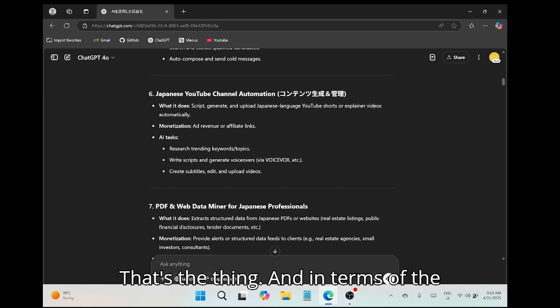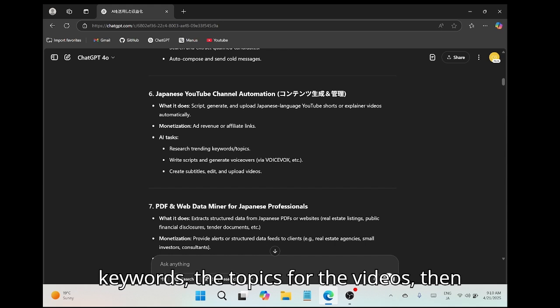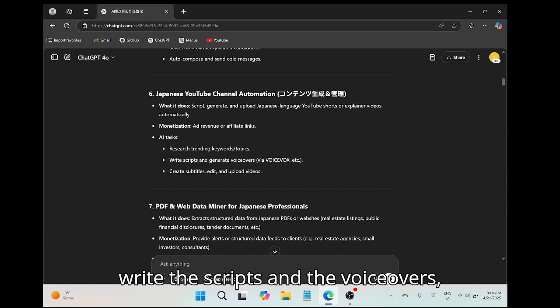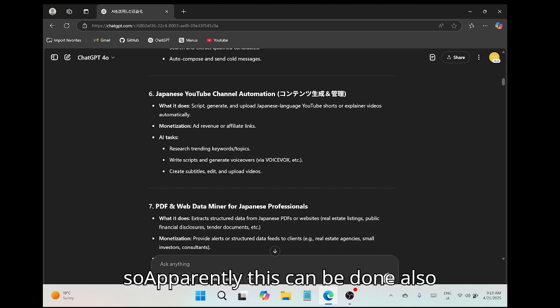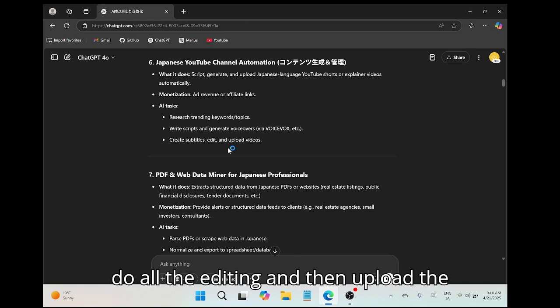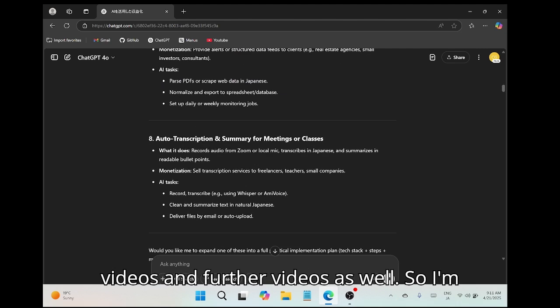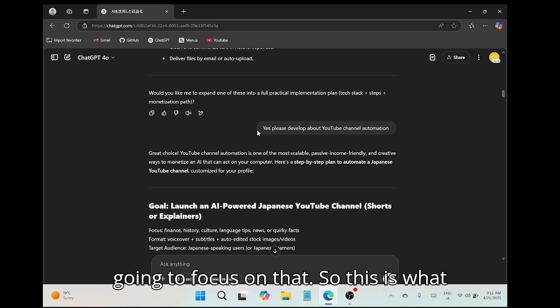That's the thing. And in terms of the AI tasks, first would be to find the keywords, the topics for the videos, then write the scripts and the voiceovers. So apparently this can be done also automatically, and do all the editing and then upload the videos. And that's the topic that I'd like to develop in these videos and further videos as well. So I'm going to focus on that.